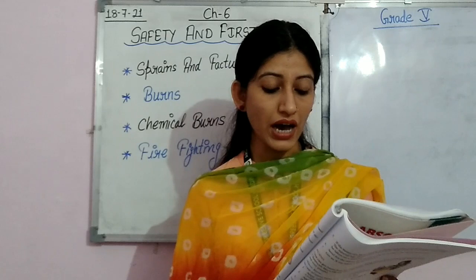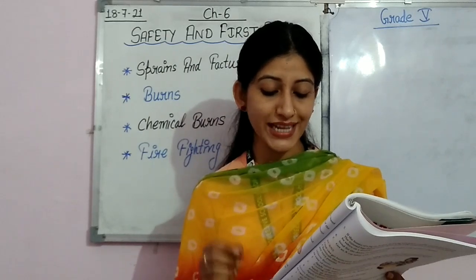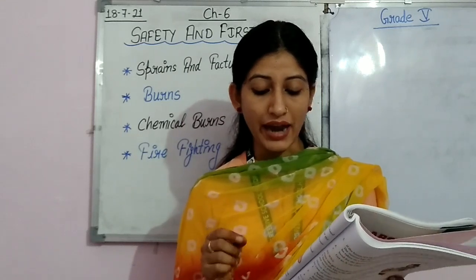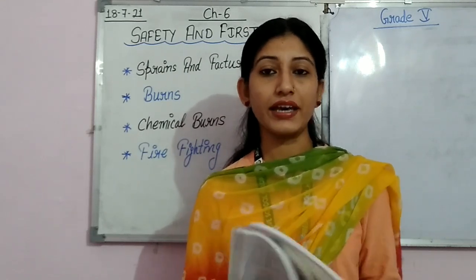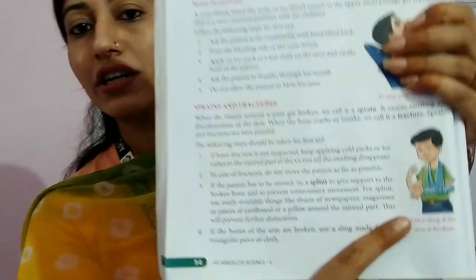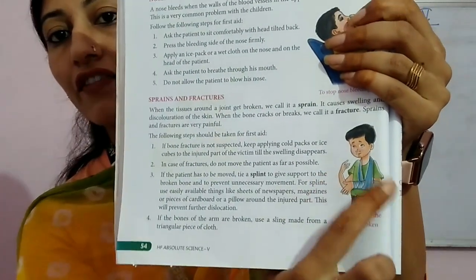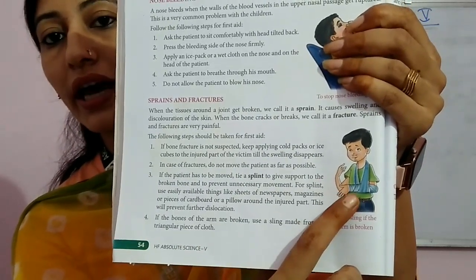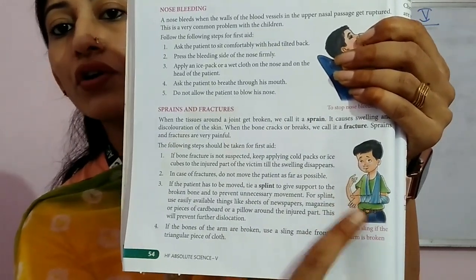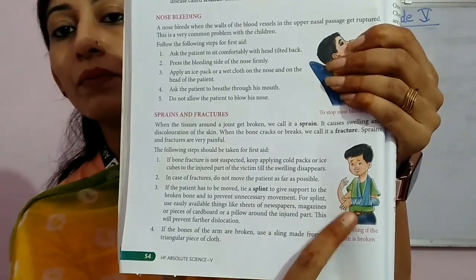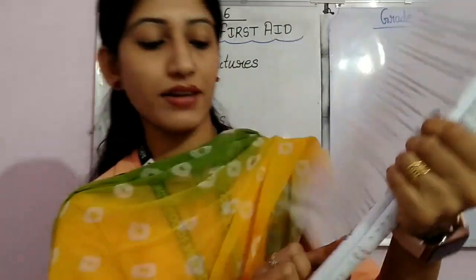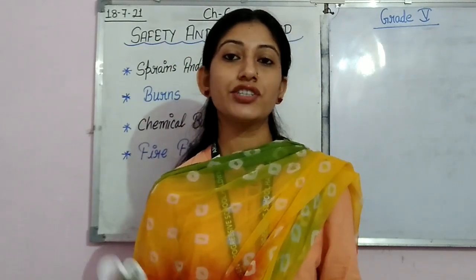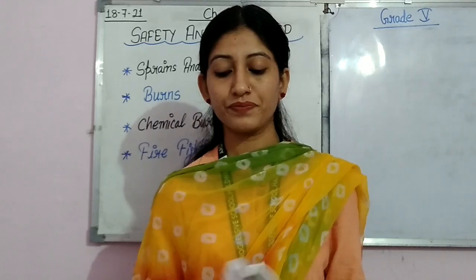If the bones of the arm are broken, use a sling made from a triangular piece of cloth. And what is a sling? This you can see here, it is given in the picture. This is a sling. Okay. If the arm bone is broken, then you can give support to the arm bone with this sling. A sling can be made from a triangular piece of cloth.